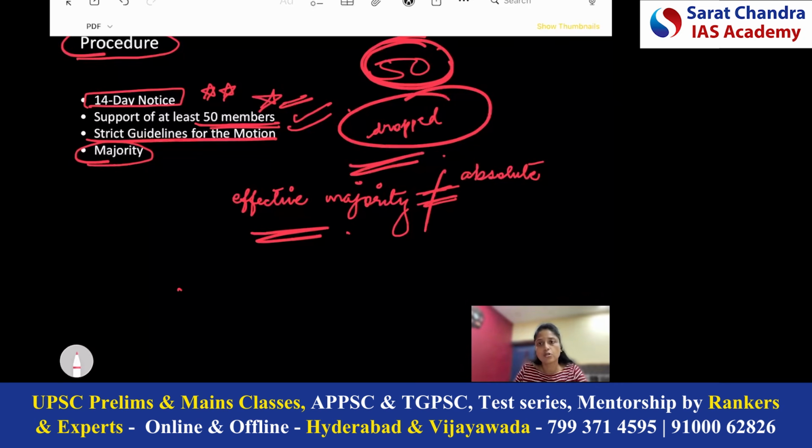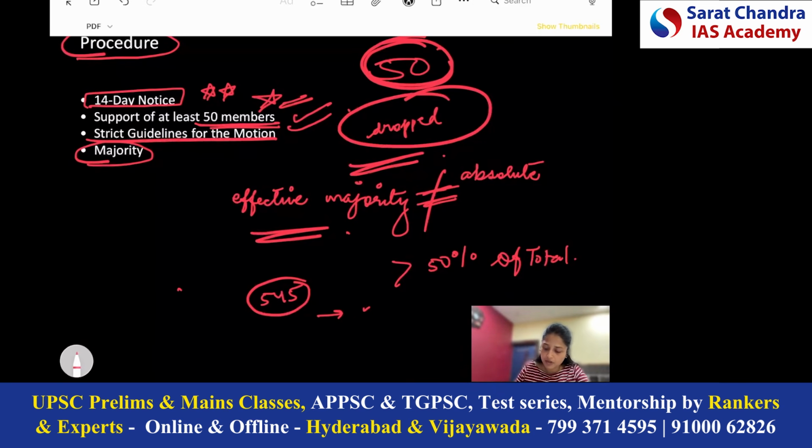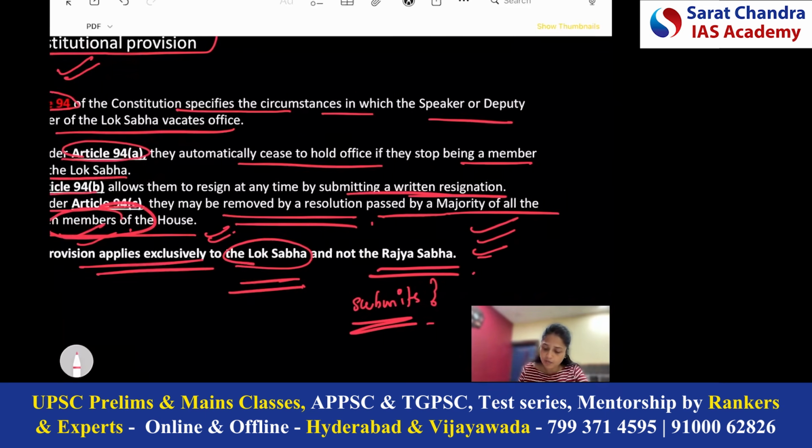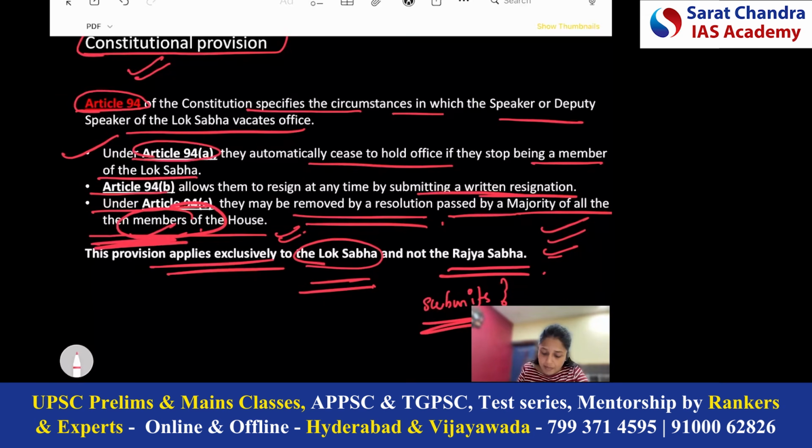So first of all, let's understand the absolute majority. Then you will understand the difference between effective majority and absolute majority. Absolute majority means a majority of more than 50% of the total membership of the House. So for example, if there are 545 members in Lok Sabha, what will be the absolute majority? Absolute majority will be 273. That is more than 50% of the total membership of the House. But for the removal of the Speaker of Lok Sabha, effective majority is needed. And in effective majority, what words do we use? All the then members of the House.